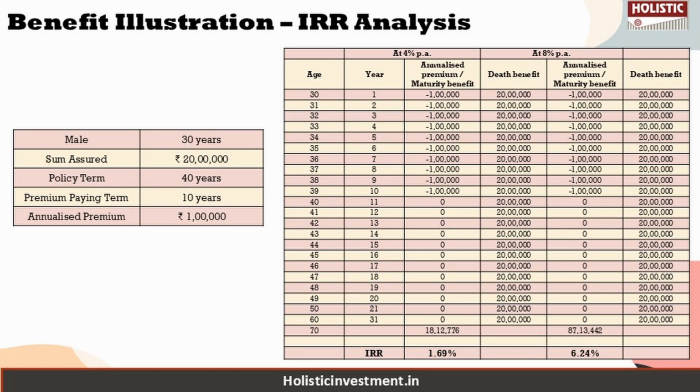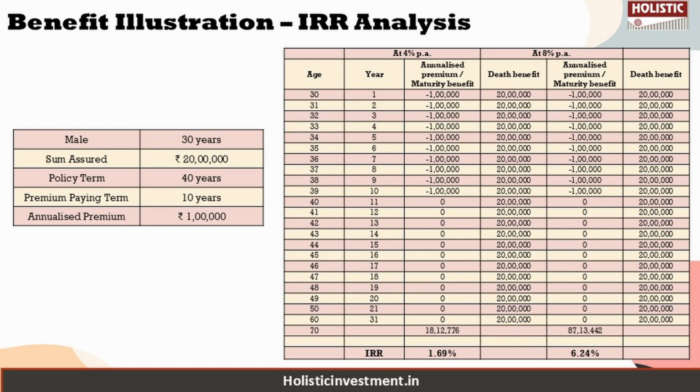For calculation purpose, let us assume that a 30-year-old male has invested 1 lakh per annum for 10 years with a sum assured of 20 lakhs. The policy term is 40 years, and he has chosen the classic benefit option. The projected maturity values are based on assumed annual return rates of 4% and 8% as per IRDAI guidelines. These are not guaranteed returns and are neither indicative of minimum nor maximum outcomes. Actual returns may vary based on market performance and other factors.